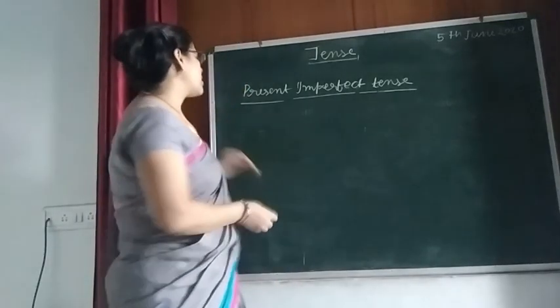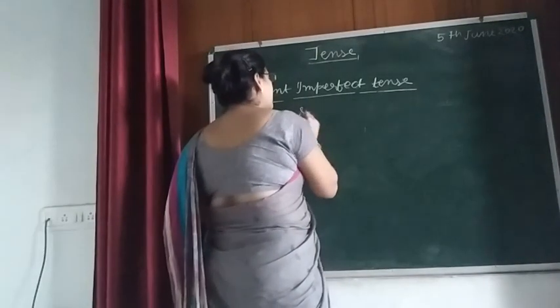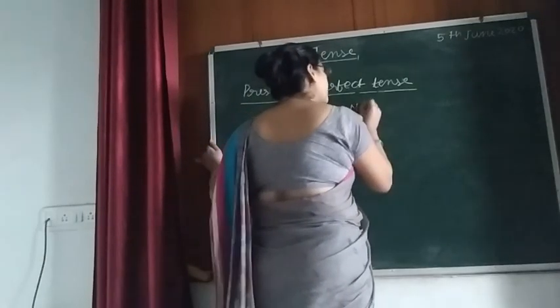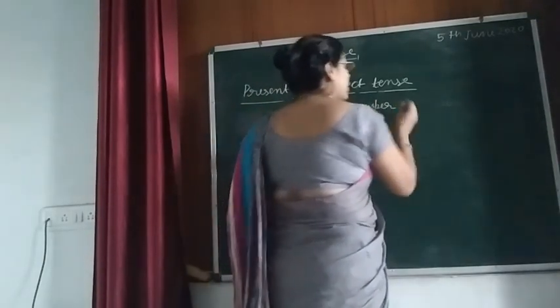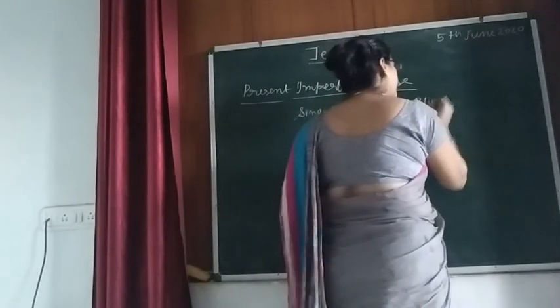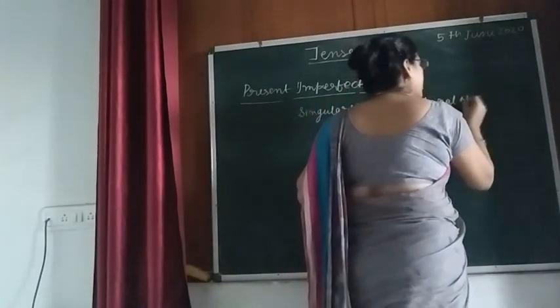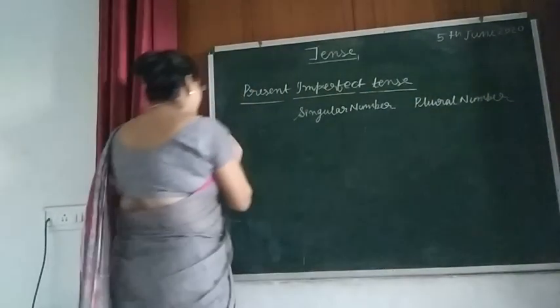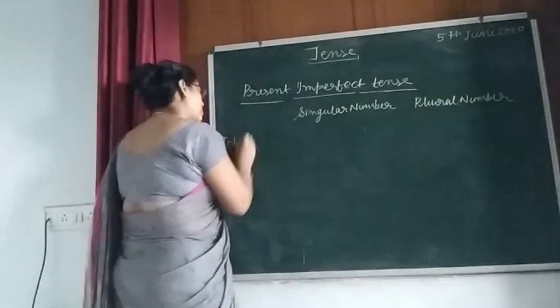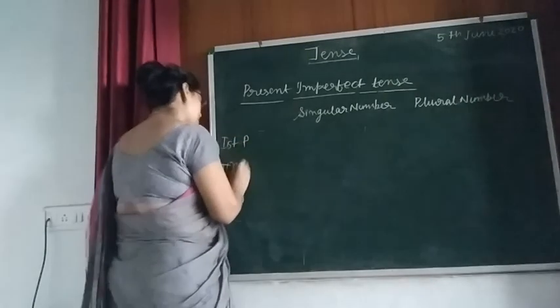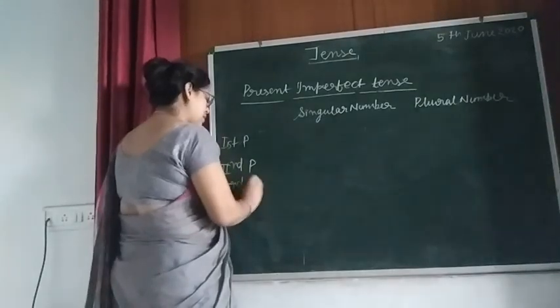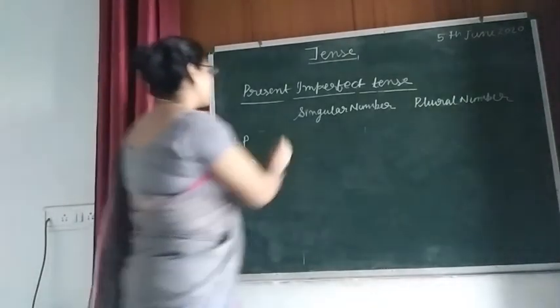Okay, just see here. What I will write here, if you remember, singular number, and here plural number. Here I will write first person. Here I will write second person, and the third one is third person.